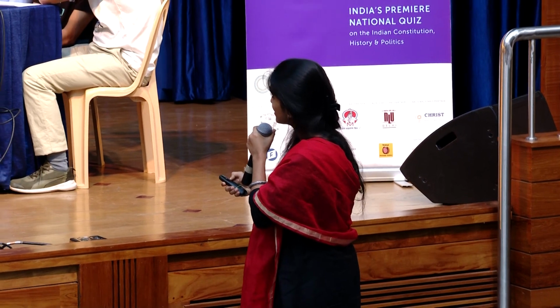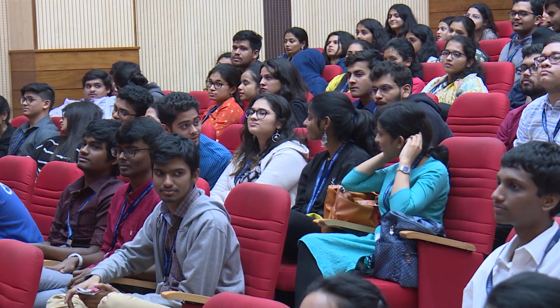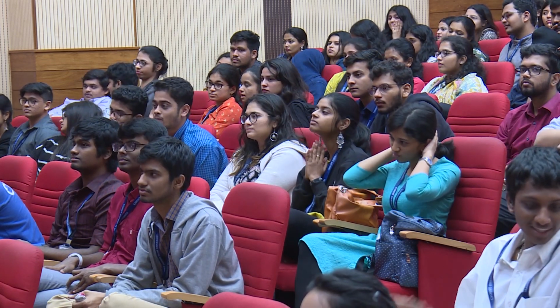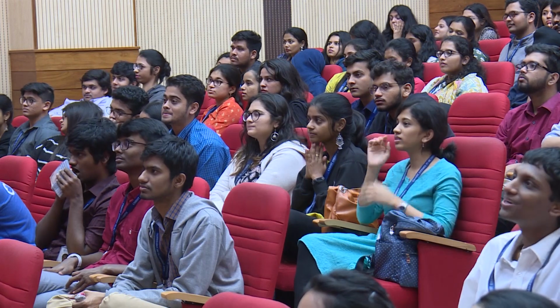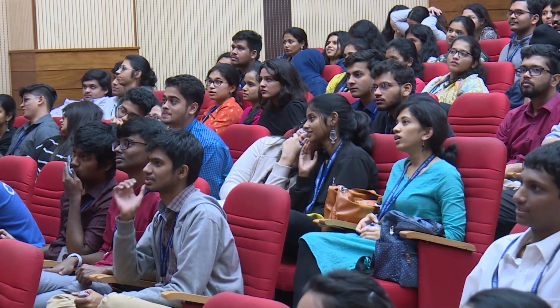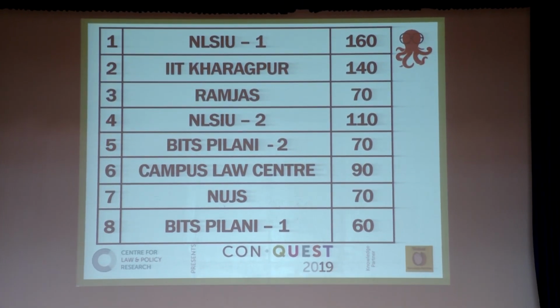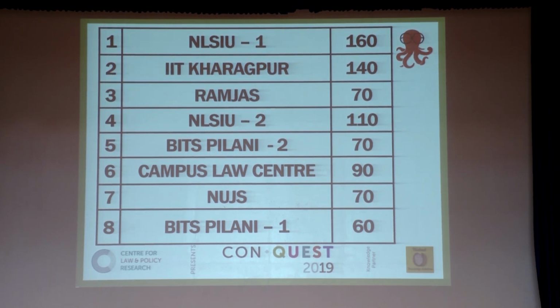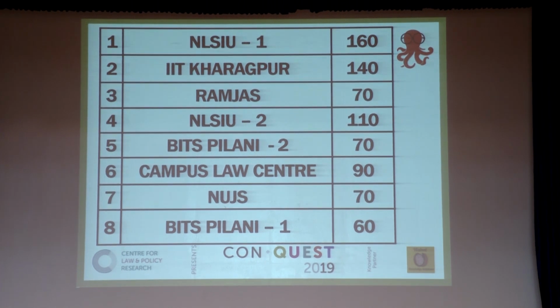So with that, we move on to the scores. The teams have been waiting for it. After 4 rounds of quizzing in the national finals, just before the final round of the quiz, this is how the team scores stack up. NLSIU team 1 with 160 points at this stage, leading the quiz.